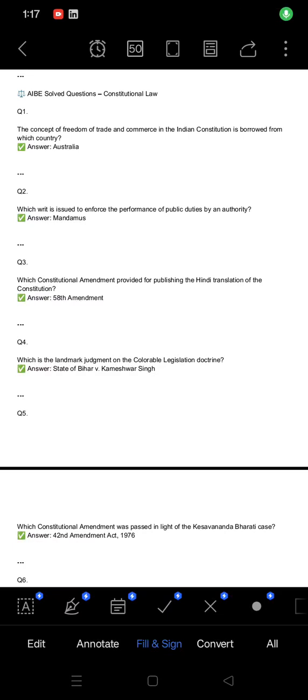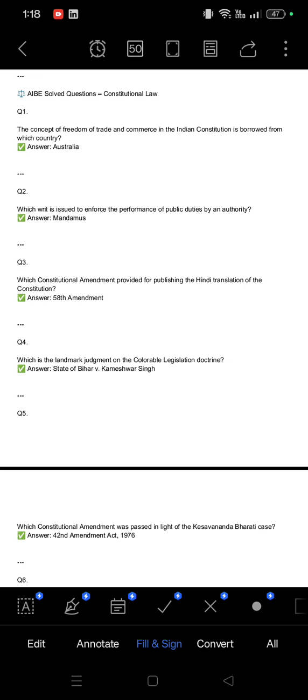Hello everyone. Today let's deal with some important questions of the subject constitutional law for AIBE 21 and for all the judiciary aspirants or competitive exam candidates who are preparing for competitive exams. So let's deal with this very relevant and most asked PYQ from constitutional law.